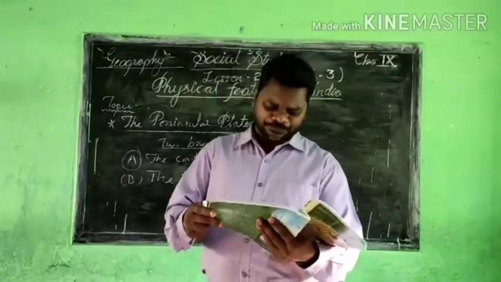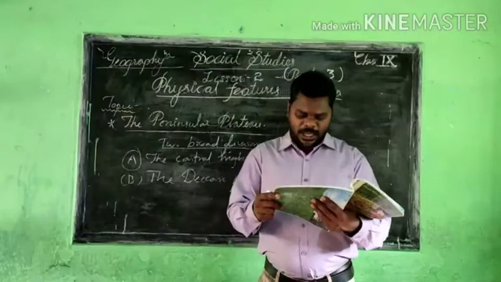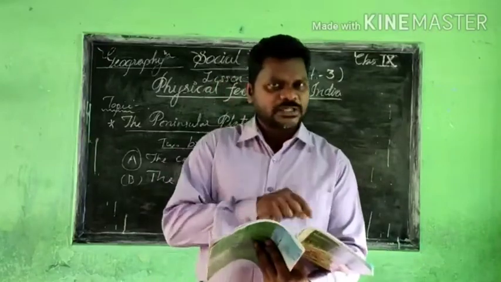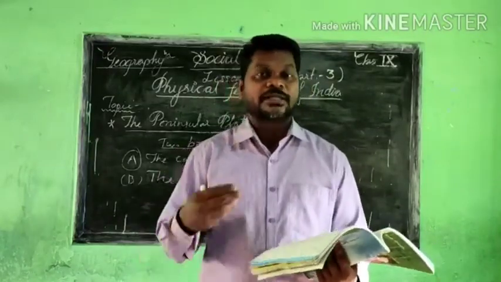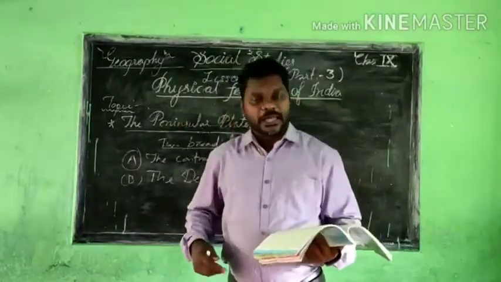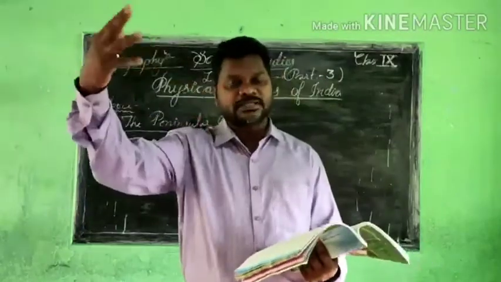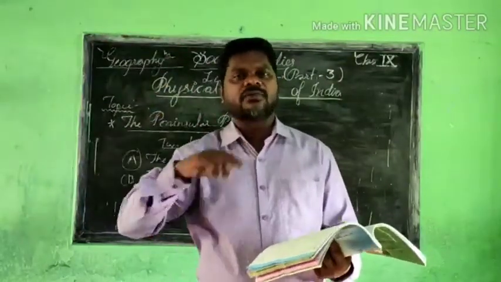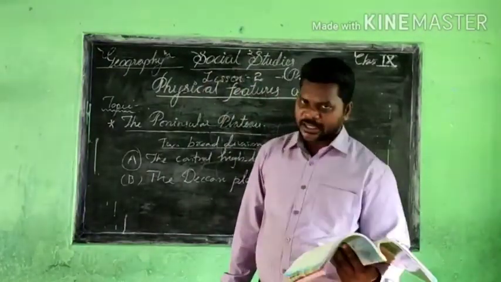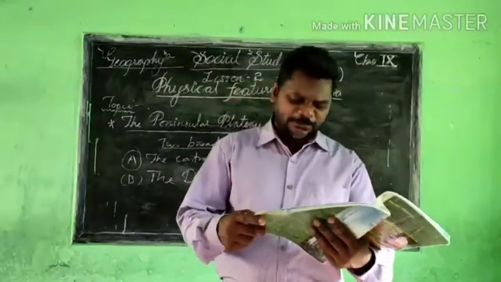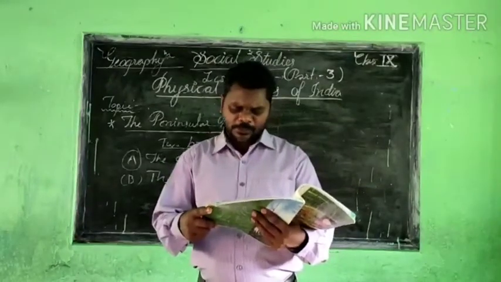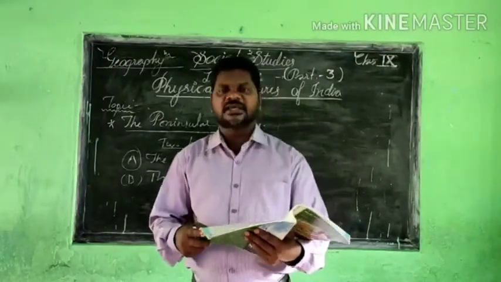The Deccan Plateau is a triangular landmass that lies to the south of the river Narmada. The map is given there, and you have to locate the Narmada river. We can understand that the Deccan Plateau is south of the Narmada river. That means the Narmada river is on the northern side, and south of the Narmada is this tableland, the triangular land called the Deccan Plateau. Now, the Satpura range flanks its broad base on the north, while the Mahadev, the Kaimur hills and the Maikal range form its eastern extension.